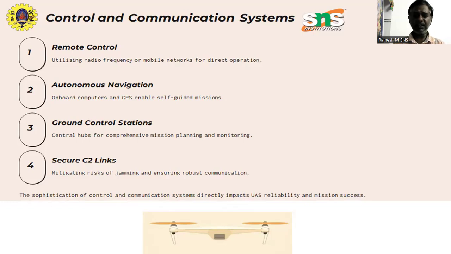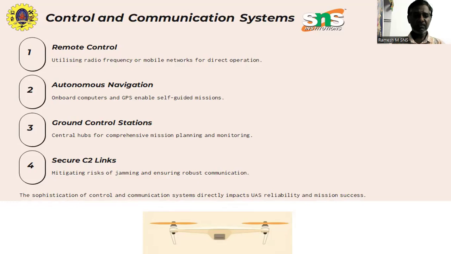In such cases, satellite communications using geostationary satellites or cellular networks such as LTE as well as 5G are utilized to maintain the uninterrupted data flow. SATCOM provides global coverage with increased latency, while 5G offers high data rates with low latency, making it suitable for real-time control and live video streaming.